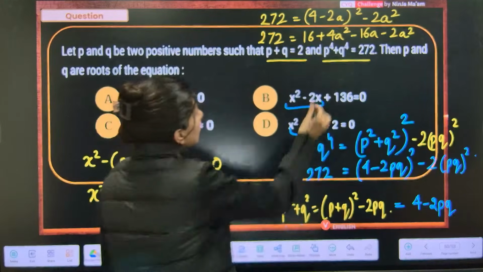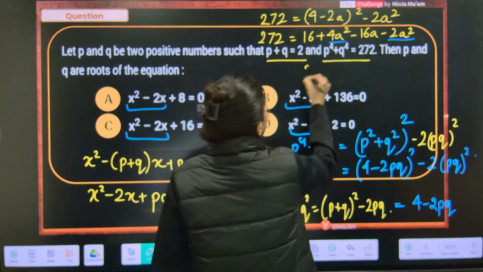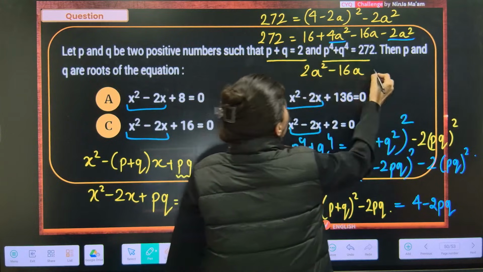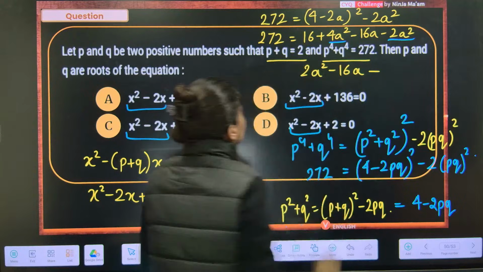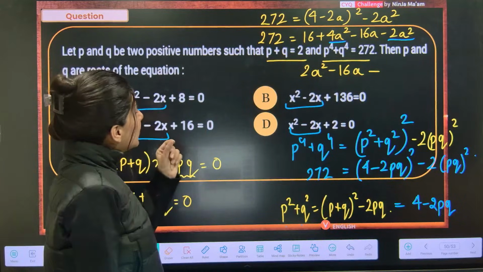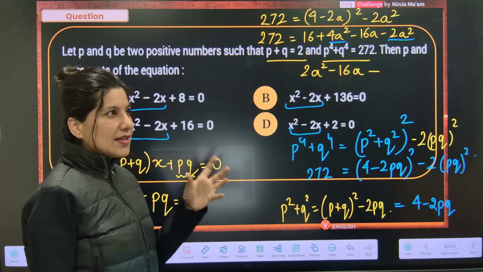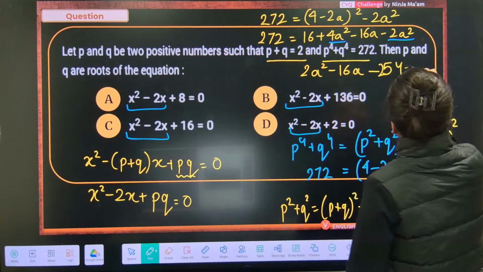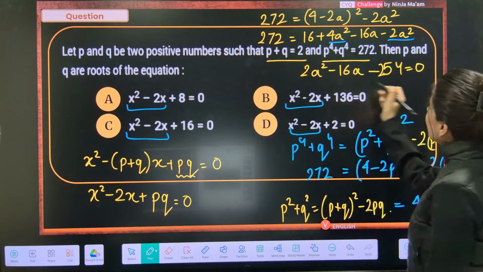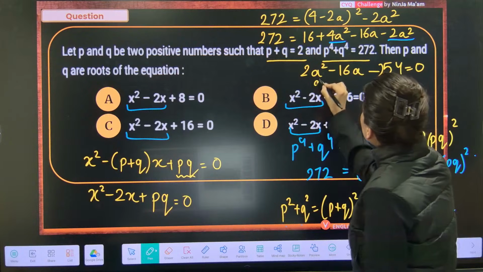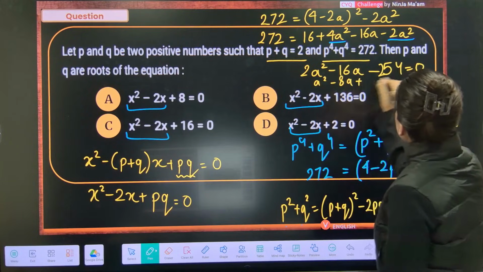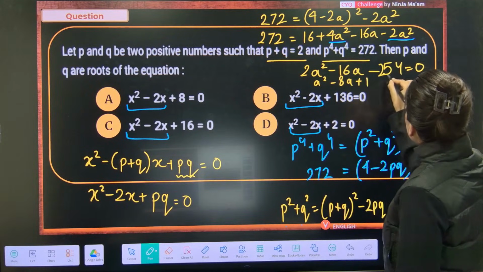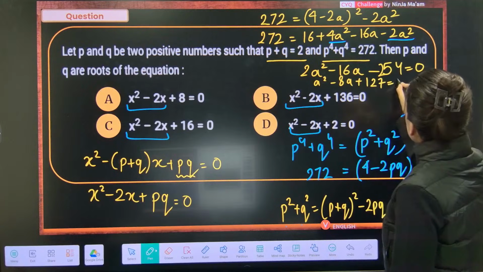So clearly these two are going to be 2a square minus 16a, and this is going to be minus, 272 minus 16, so it is going to be 262. 262 minus 8 is going to be 254. So from here, what we can do is divide by 2. a square minus 8a plus 127 is equal to 0.